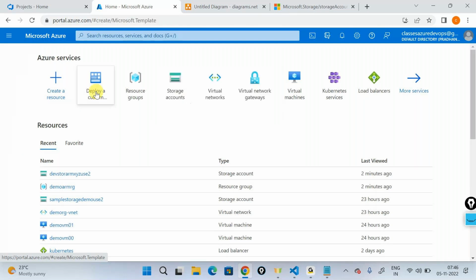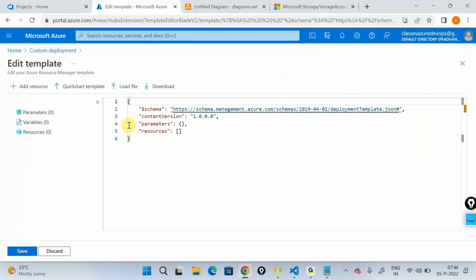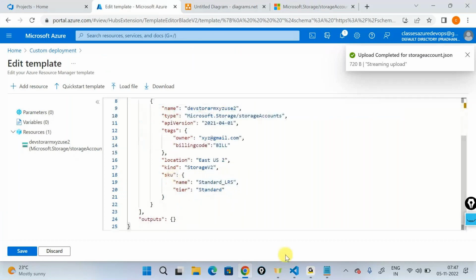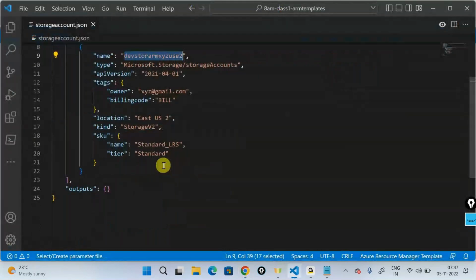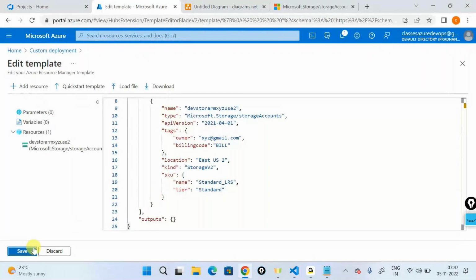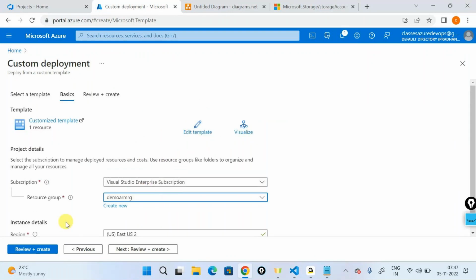I'll again hit the deploy custom template. I'll say build your own template. I'll load the file. I'm taking the same file, not changing any property whatsoever. Same file, untouched, no property change. I'll say save. What I'm trying to do is use the same resource script and redeploy my template.